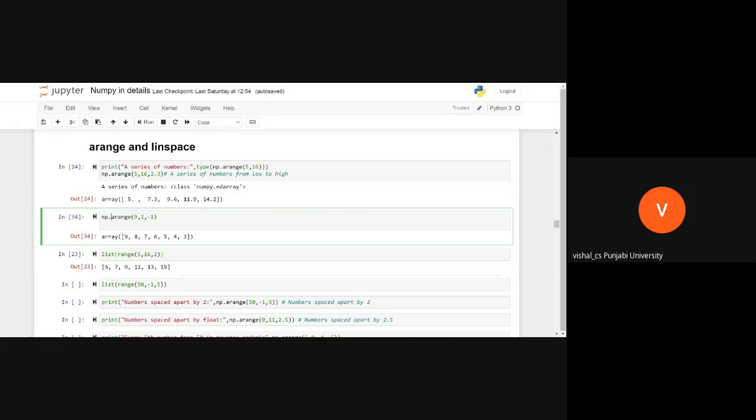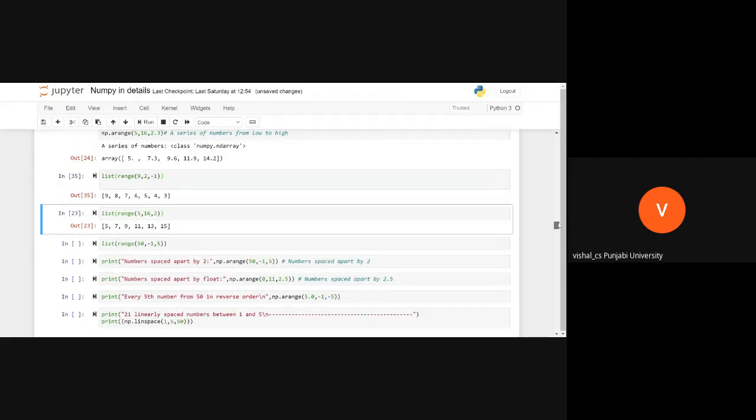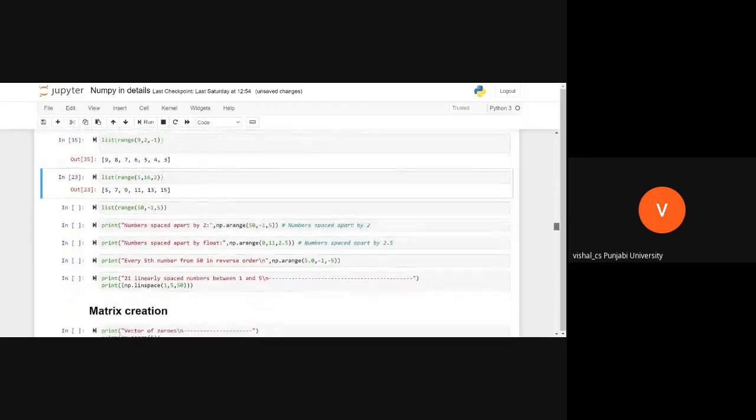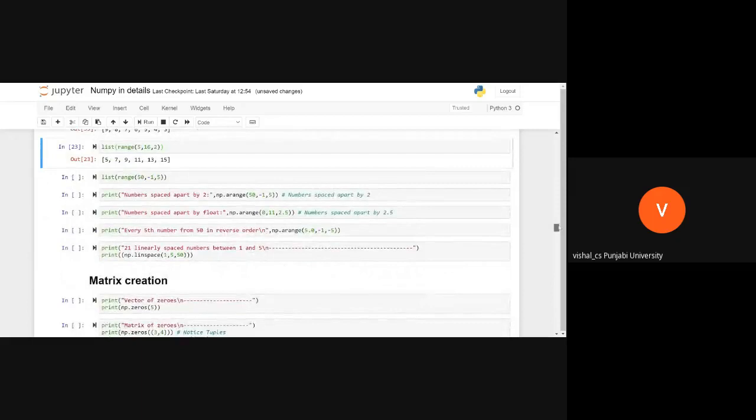Now I can use list of range. I'll see what will happen. I think this will also work. Okay, this will also work. The main difference is that range function does not take a floating point argument. So from now on you will be saying this.